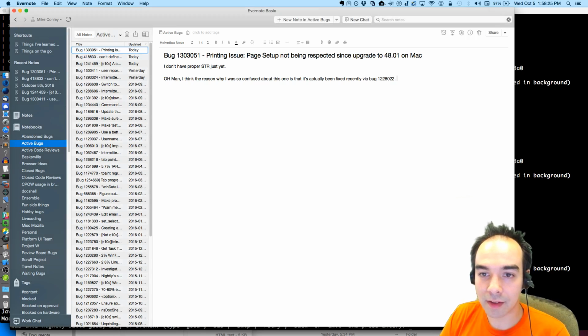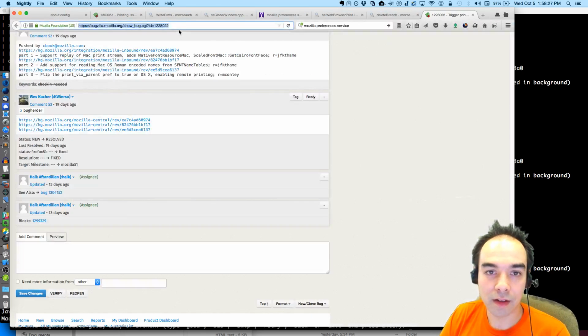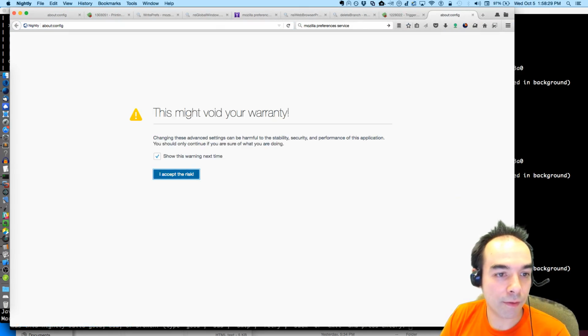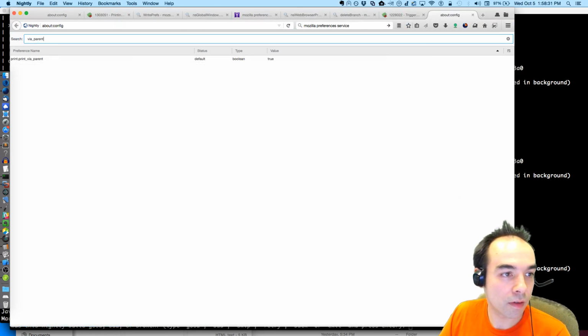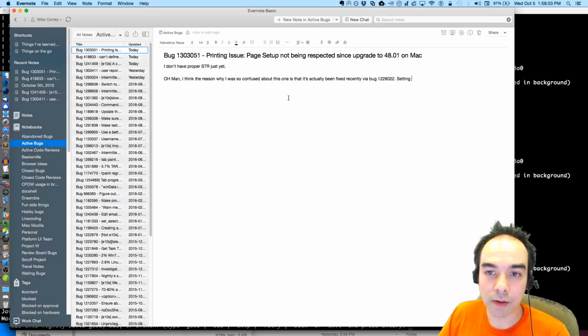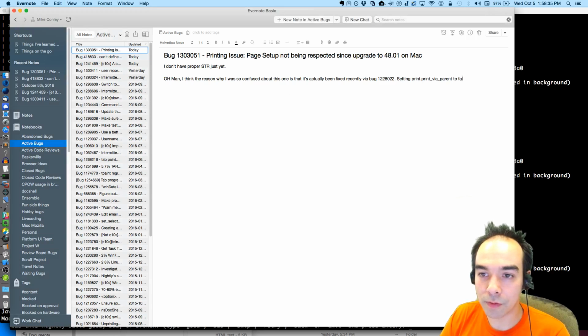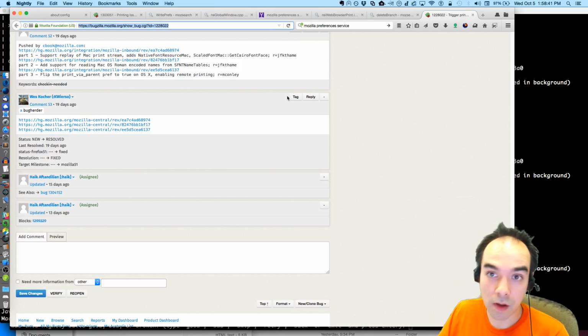There's a config pref, print via parent, and setting print via parent to false allows me to reproduce the issue. Okay.